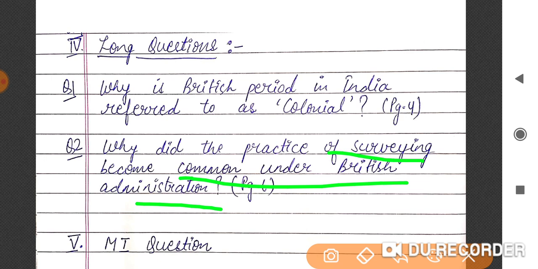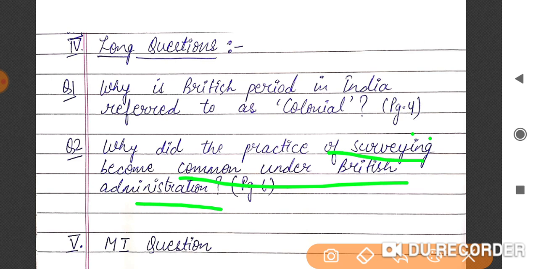And for this, they carried out detailed surveys to map the entire country, and then you will write the details of those surveys. Like you will write that in villages revenue surveys were conducted. Why were they conducted? To know the topography, soil quality, flora, fauna, the cropping pattern. Then you will write that census operations were also started, and then you will mention different types of surveys like botanical, zoological, archaeological, all these, right?